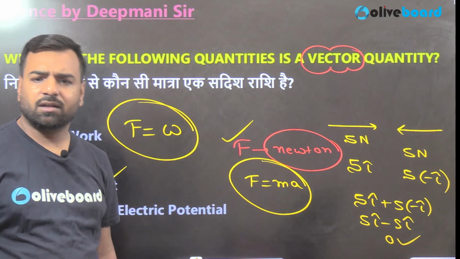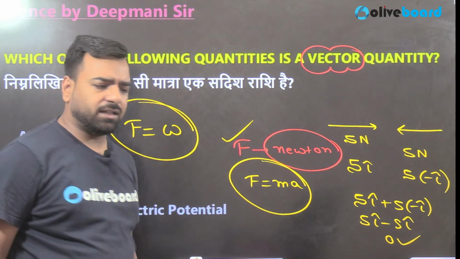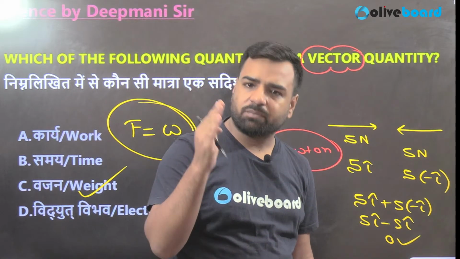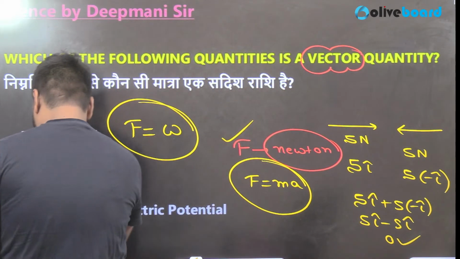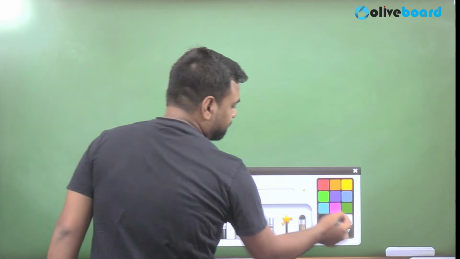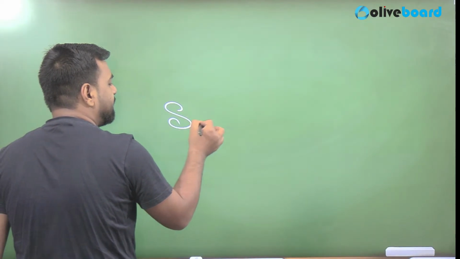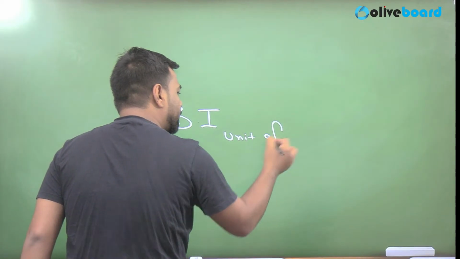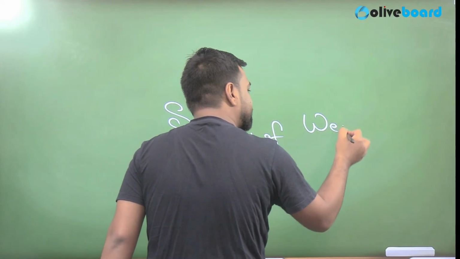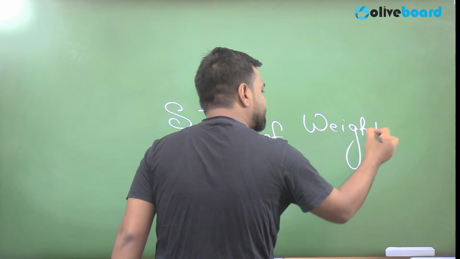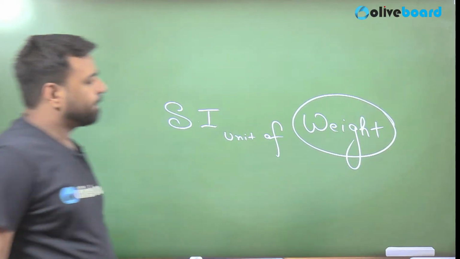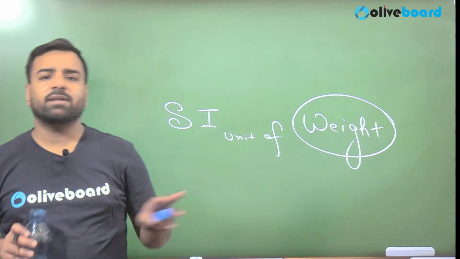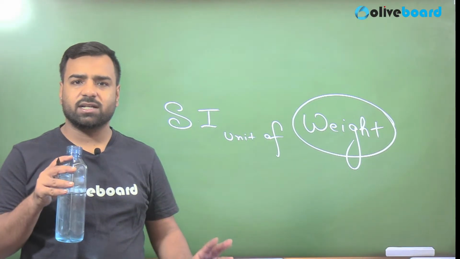Acha, one more thing. Charan and all the other candidates who are present in the class, I'll ask one basic question, and you might be wrong here, but please try to answer. Guys, what is the SI unit of weight? Please answer. I won't give any options here. Very basic question, right? But it creates confusion. That's a question from the examination, and most of the students have given wrong answers here. So it's a humble request, please answer.